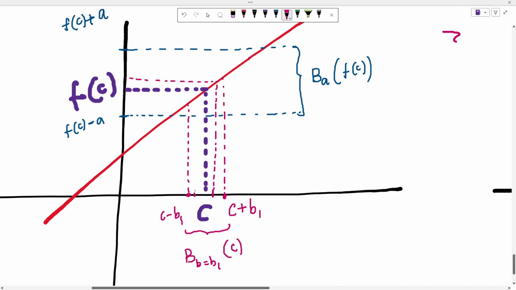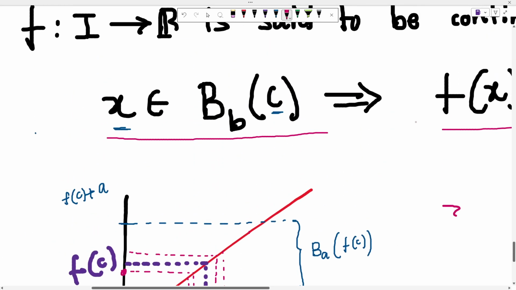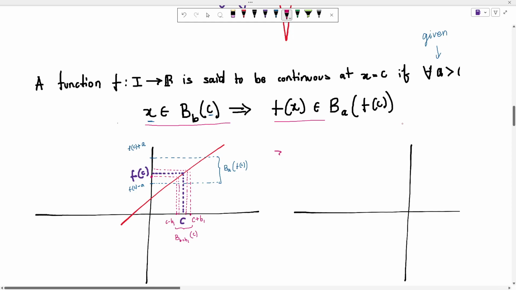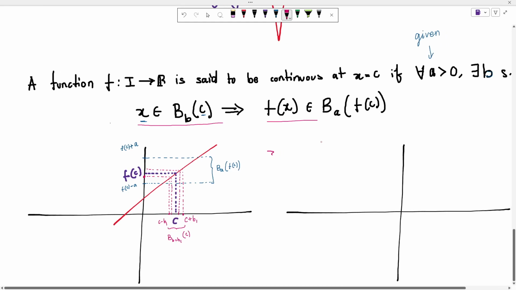Let's pick this value. This is the point we came up with. It is pretty obvious that in this interval, if we take any value of x, the corresponding value of f of x will lie in this neighborhood. That satisfies our definition. So yes, this function is indeed continuous. So now we are convinced.